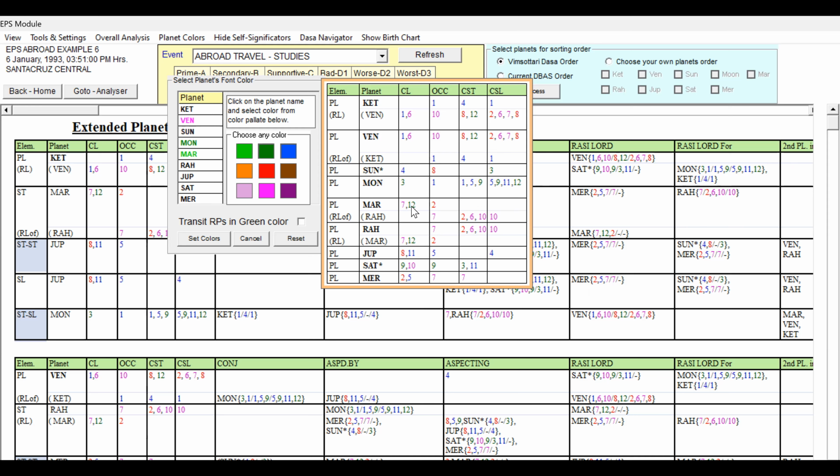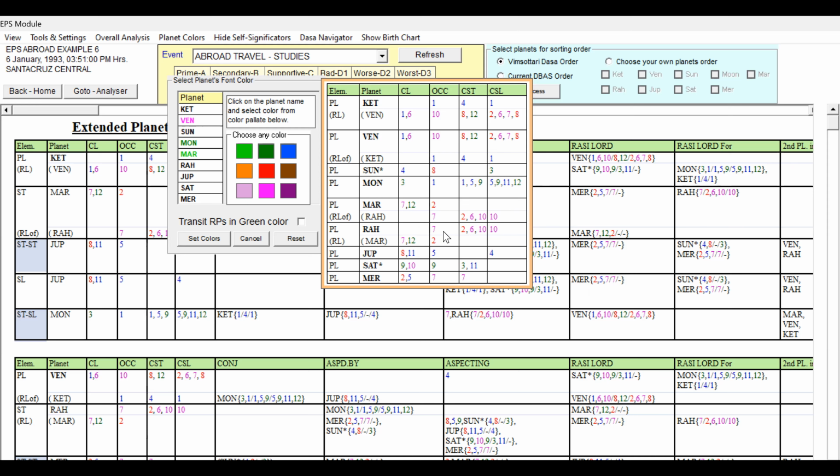Suppose this Mars has moon in its support, it will have a good signification because the 12th lord has got moon in support, it will get the strength, right? So that way we can take that Mars is also a good planet. And Rahu is also a seventh occupant.